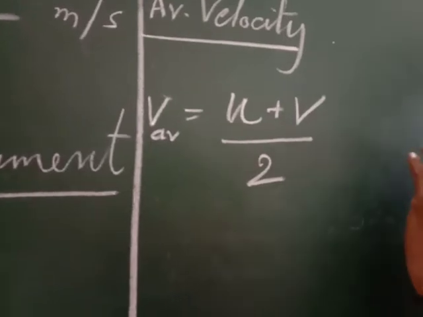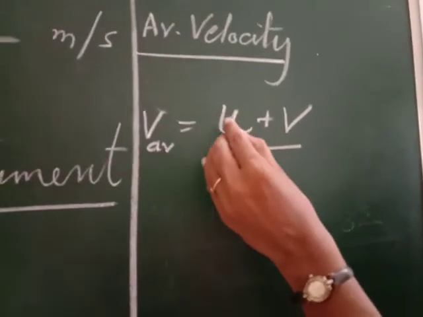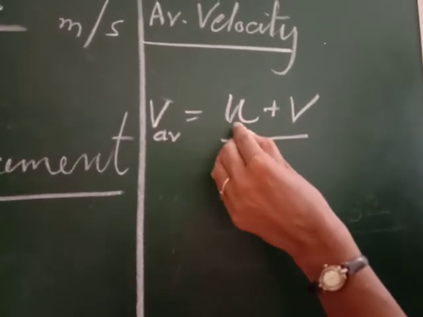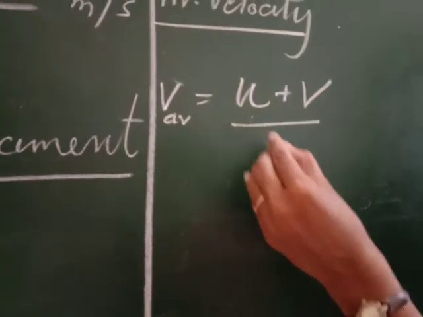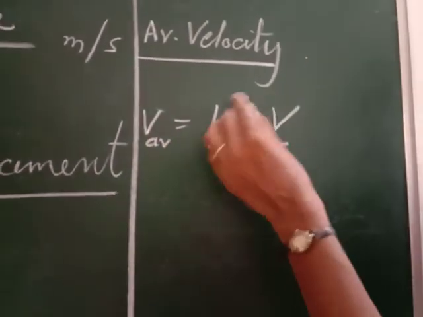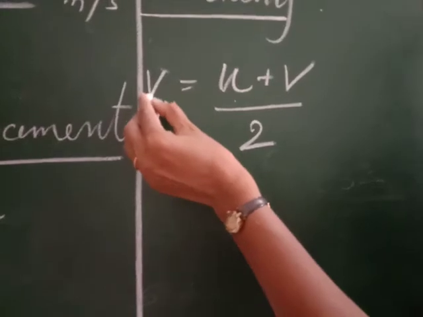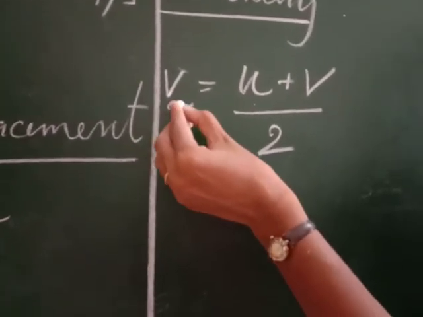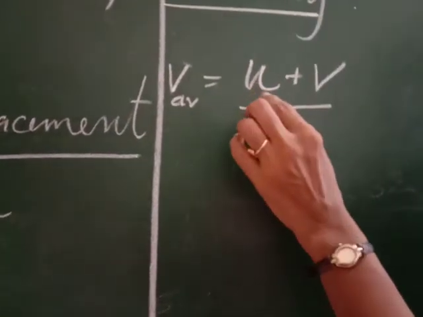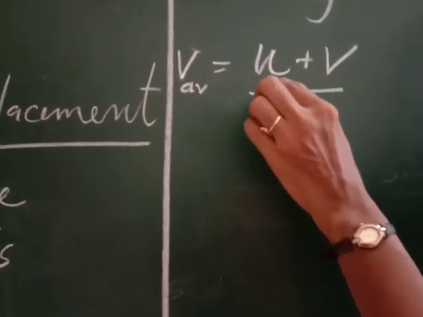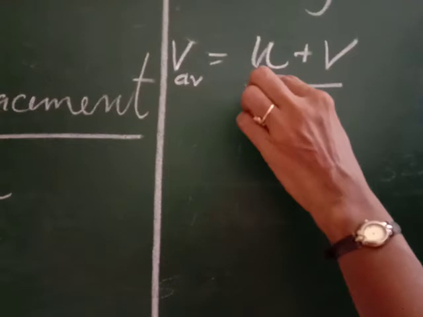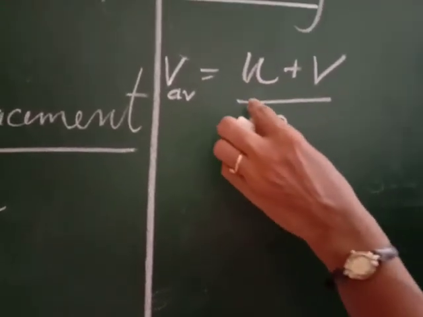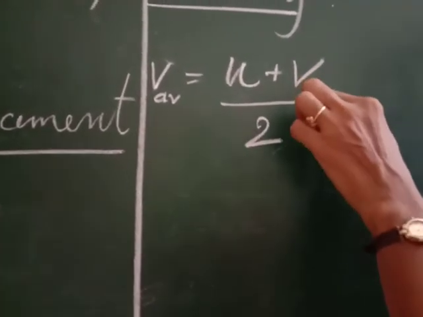But if displacement is not given, and you are given final velocity and initial velocity, then you can find the average velocity by using this formula. Now, this is the symbol for average velocity. U is used to represent the initial velocity. That means the object is moving with, for example, 5 meter per second. Afterwards, its speed becomes 25 meter per second.